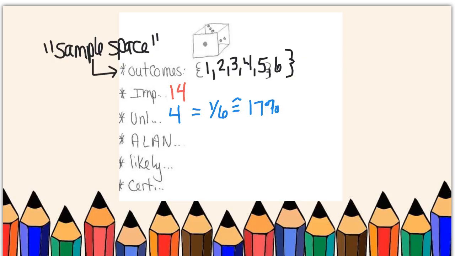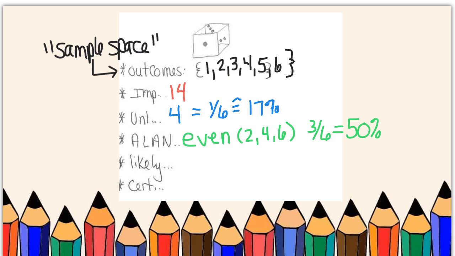As likely as not for me to get even numbers. Remember, those are 2, 4, or 6. There are 3 of those out of 6 outcomes, which is exactly 50%. It is as likely to get an even number as not to get an even number.